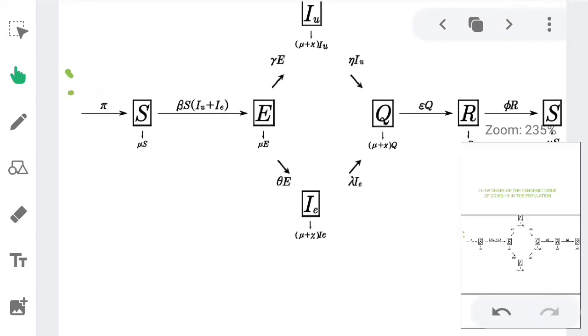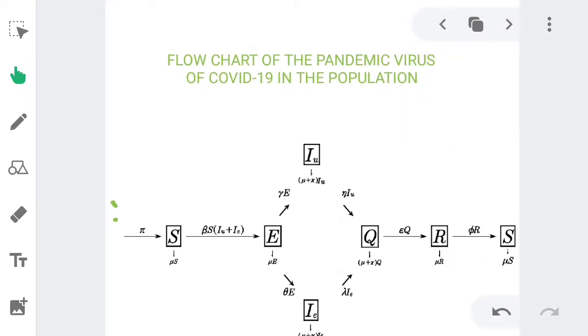Here is the flow chart of the disease. The flow chart represents the flow of the disease in the populations. Here you have the 6 compartments: susceptible, exposed, quarantine, the infectious, both uneducated and educated, and the recovered going back to the susceptible. So this susceptible and this susceptible is one and the same thing. Instead of drawing an arrow back to the susceptible, I decided to put susceptible here very close to the recovery.